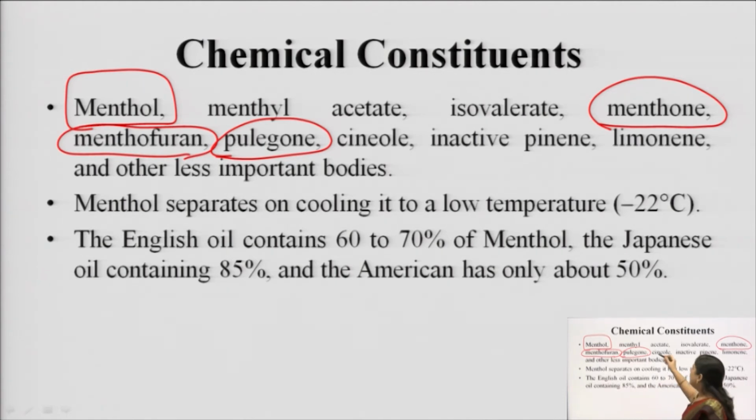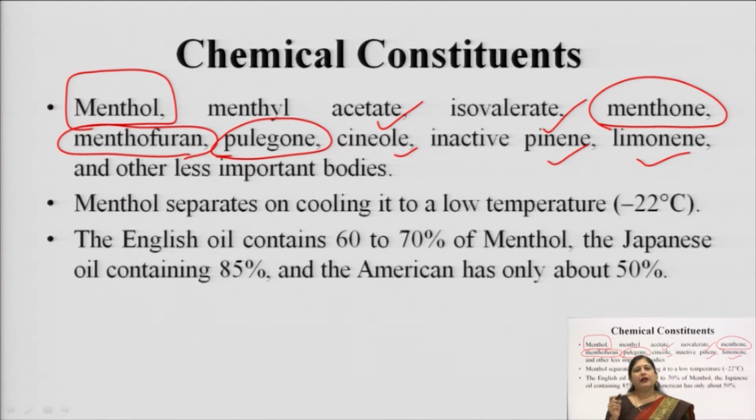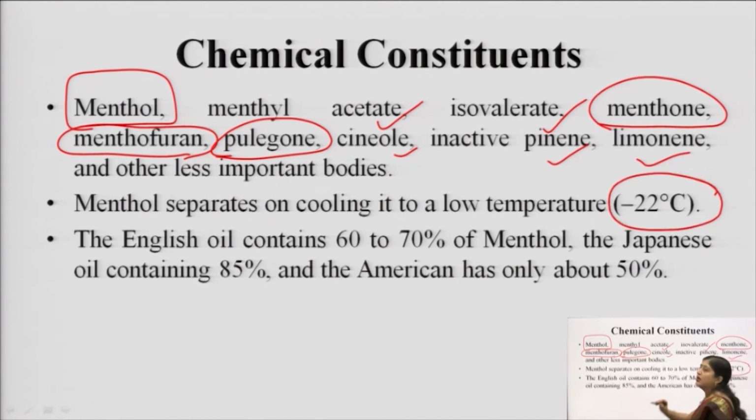Other than that, it contains methyl acetate, isovalerate, cineol, certain inactive pinene, limonene, etc. And menthol can be easily isolated from mentha oil by directly cooling the oil at -22 degree centigrade. So you have to just chill the oil at -22, menthol will completely separate out.